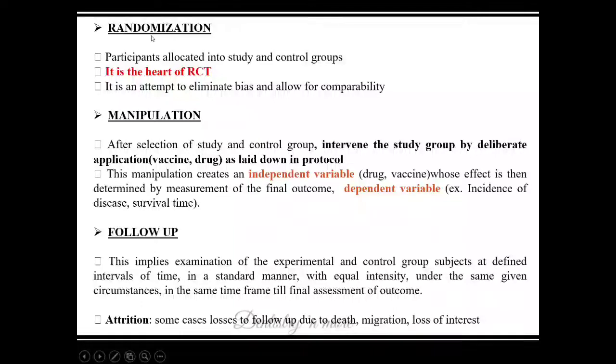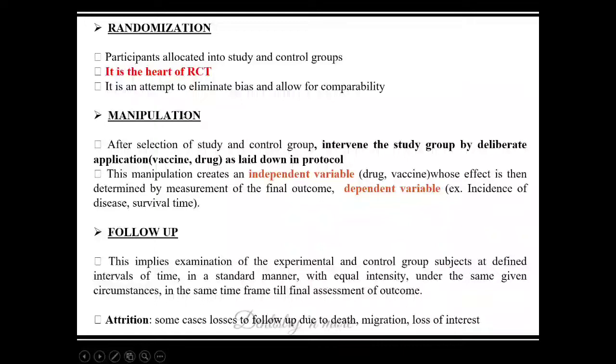This is the core of RCT, that is randomization, where we remove the selection bias, where the participants are allocated into study and control group by any of the methods. It can be a lottery method or a computer generated method, and it is known as the heart of RCT.